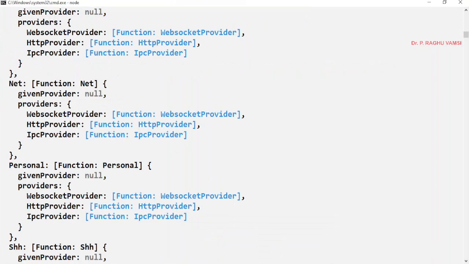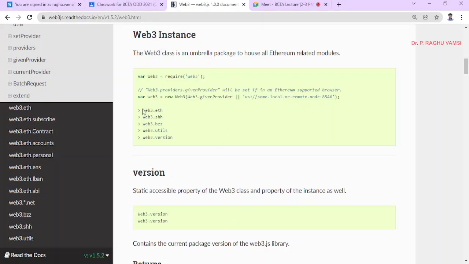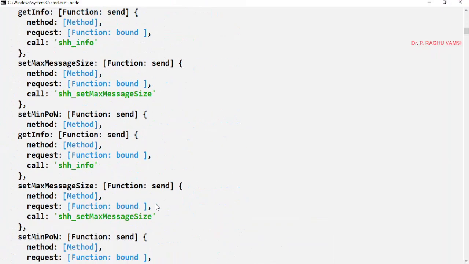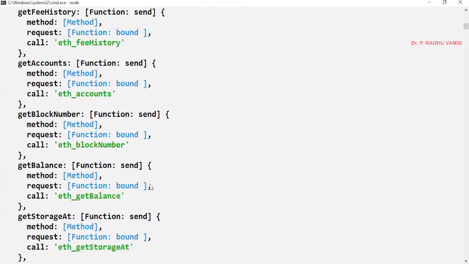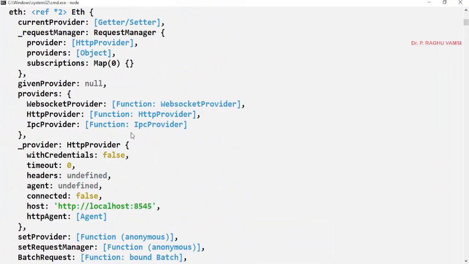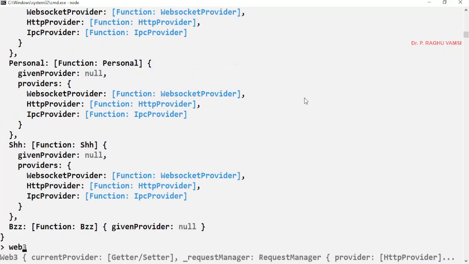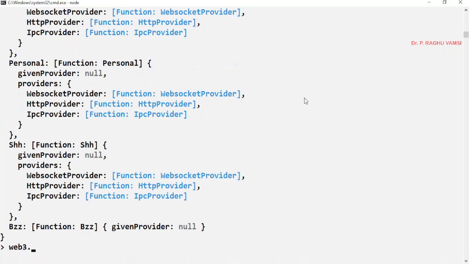Now we can use this provider function, where Web3 is equal to new Web3 of Web3.givenProvider, or we can also use the provider localhost 8545, which is running on the current system. Anyhow, the provider has been used here. Anyhow, the Web3 instance has been created.